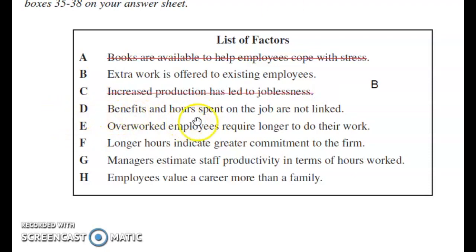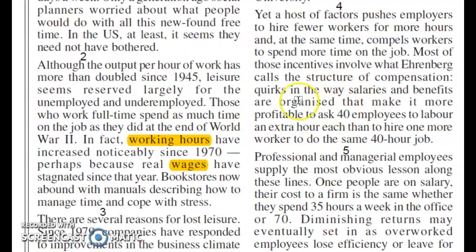Option D, benefits and hours spent on a job are not linked. For this, read the fourth paragraph. Starting from here, quirks in the way salaries and benefits are organized that make it more profitable to ask 40 employees to labor an extra hour each than to hire one more worker to do the same 40-hour job.